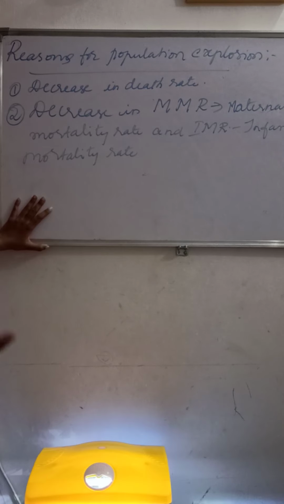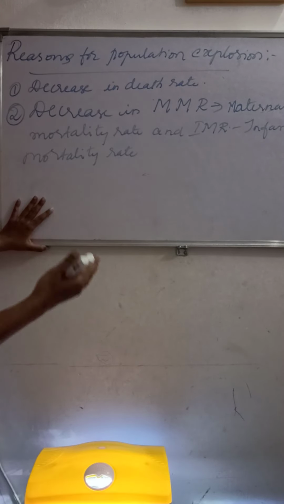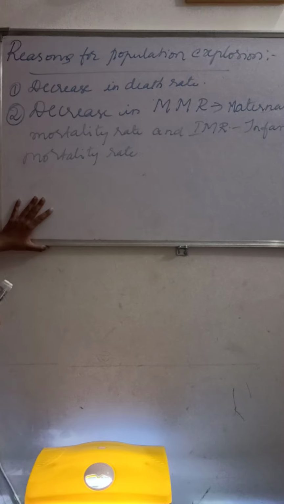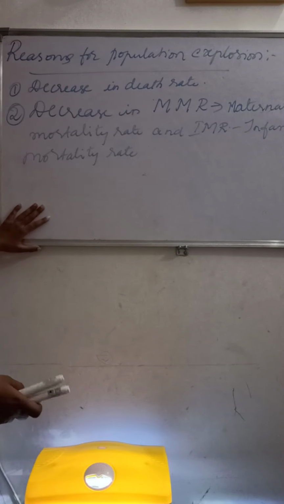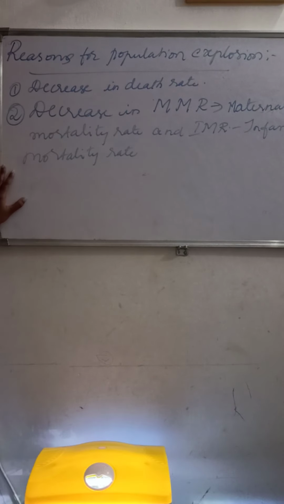But depending upon medical facilities, now we are educated and know how to care for pregnant women, and after the birth of a child we give good care. That is one reason for the population explosion: the decrease in the maternal mortality rate and the infant mortality rate.